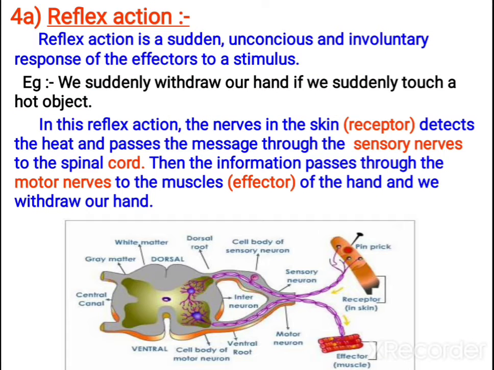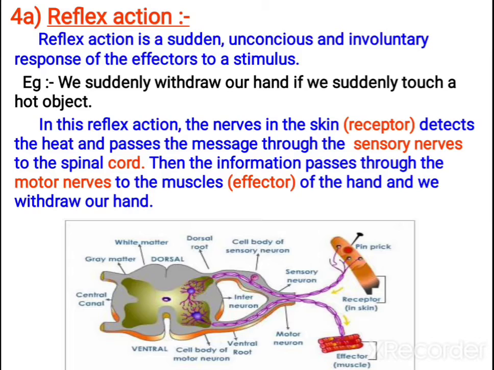Now let us study what is meant by reflex action. It is a very important 3 mark question, children. The diagram can be asked separately. It can be asked for labeling. It can be asked to draw. Here I kept 2 or 3 diagrams. You can use whatever diagram you feel is easy. It can be drawn in your exam.